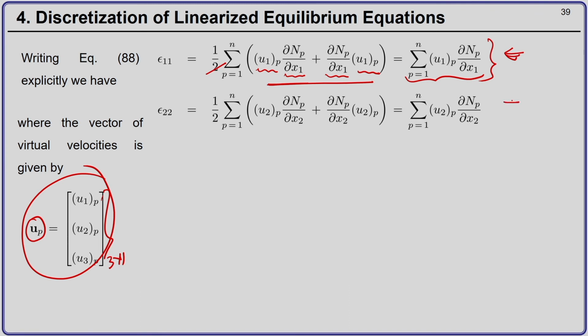Similarly, you can show epsilon 2 as the summation over all the nodes of the element of u 2 p del n p by del x 2.